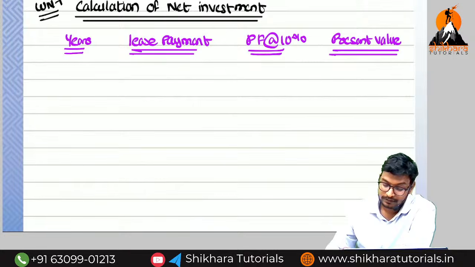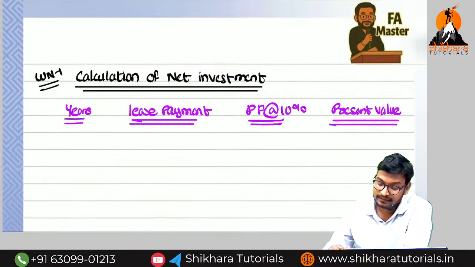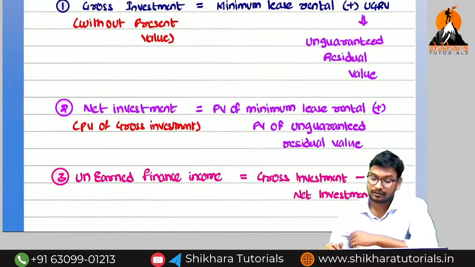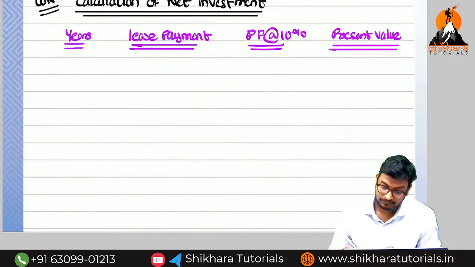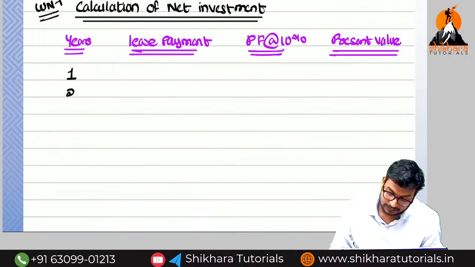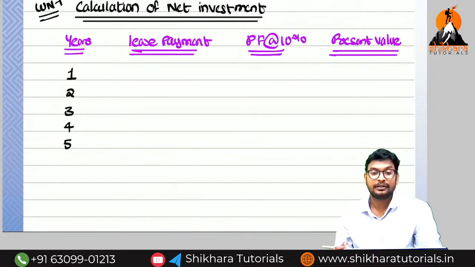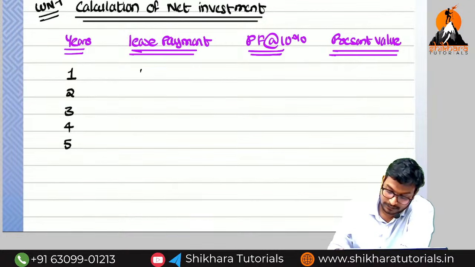Okay. So how many years have we given a lease? Same example, same. So how many years? 5 years. So year 1, year 2, year 3, year 4 and year 5. When coming to the lease payment, first year how much? 1 lakh.